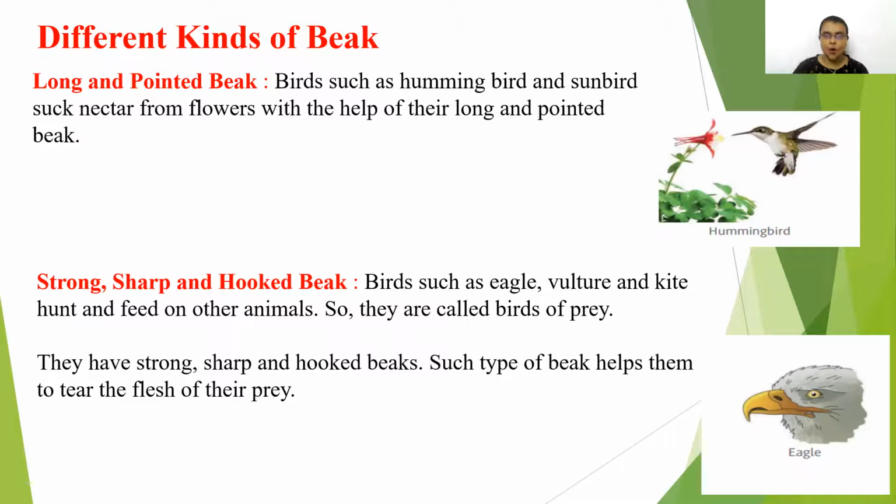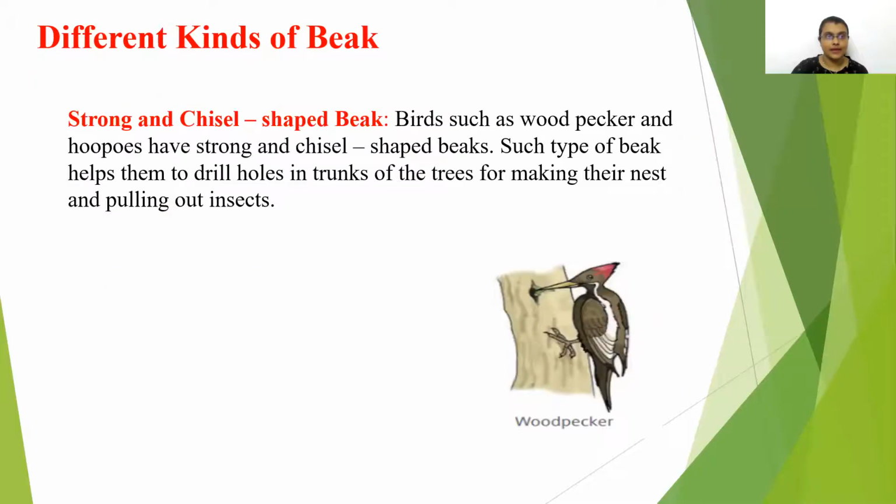Then we have strong, sharp and hooked beak. Birds such as eagle, vulture, kite, children, feed on other animals, right? So they are called birds of prey. They have a long, strong, sharp and hooked beak. This type of beak helps them to tear the flesh of their prey. So that's why they have this type of hooked beak. Okay, now let's move to the next one.